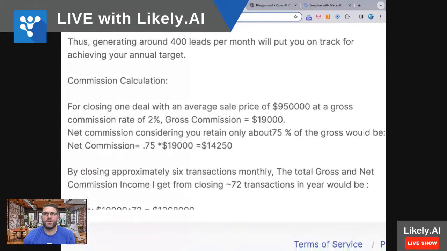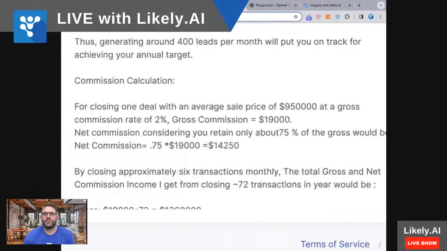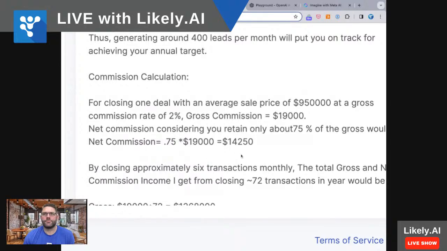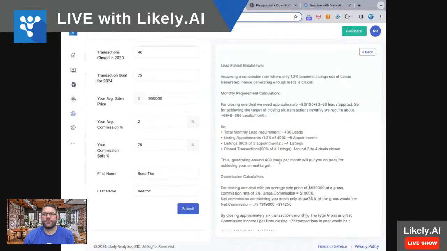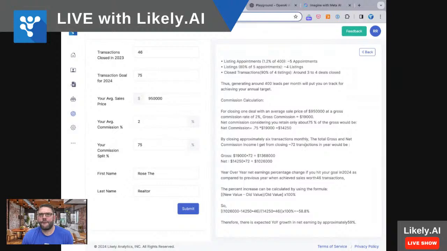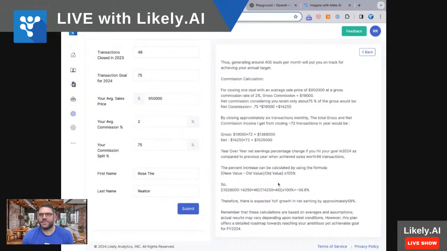Commission calculation. For closing one deal with an average sale price of $950,000 at a gross commission rate of 2%, gross commission equals $19,000. Net commission, considering you retain only about 75% of the gross, would be 0.75 times $19,000 equals $14,250. By closing approximately 6 transactions monthly, the total gross and net commission income from closing 72 transactions a year would be right there. So $1 million, which is pretty nice. And it's saying that that's a 58% increase year over year. Right. So round that up to 59%. So that's an aggressive goal.